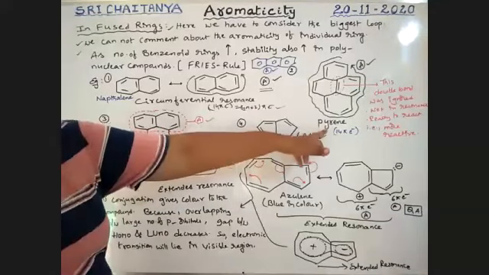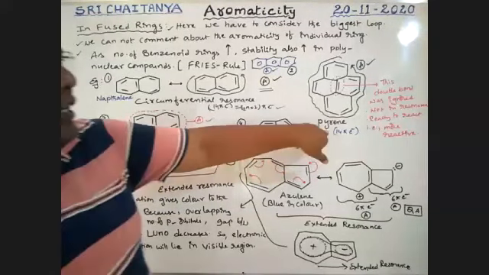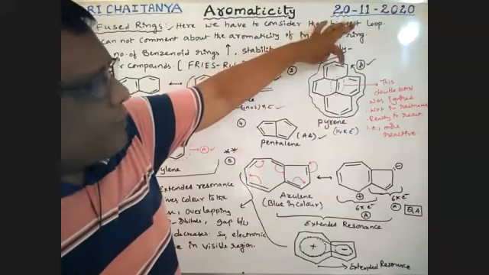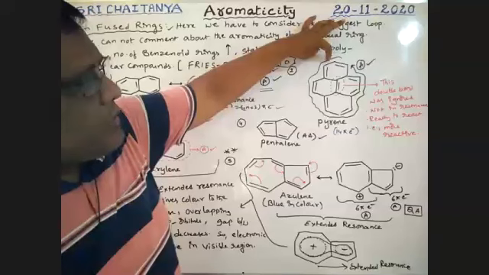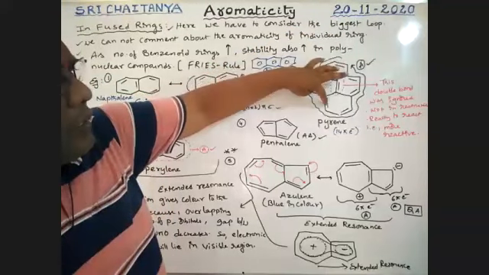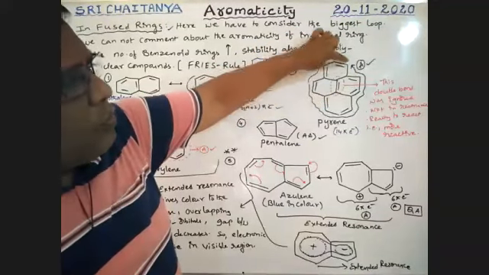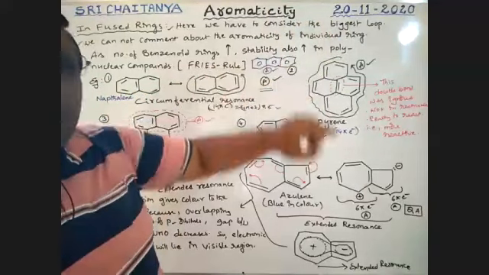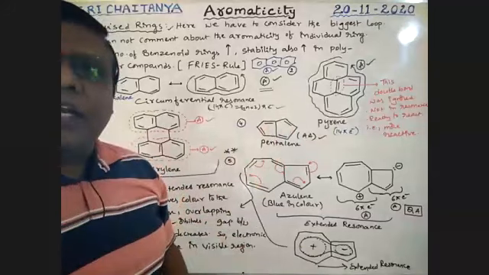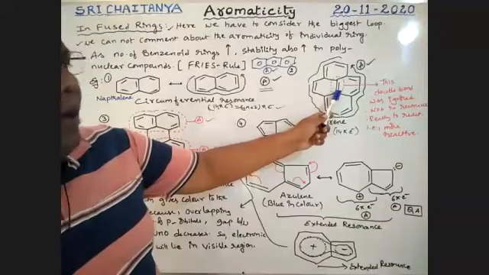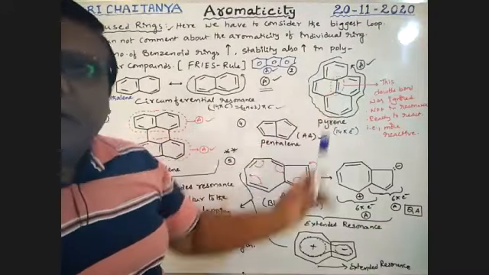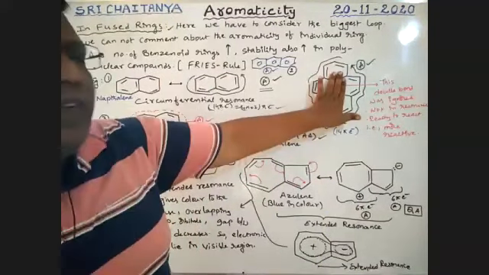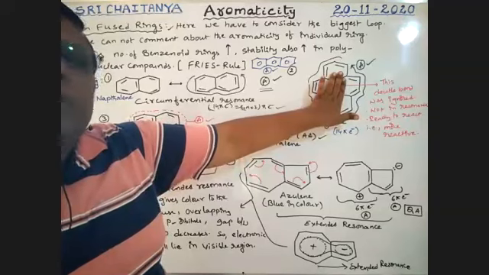Now let us take this example, a pi ring. Observe the conditions. I'm starting here: double bond, single bond, double bond, single bond, double bond, single bond, double bond, single bond, altogether through this circumference. Total conjugation is there. This pi bond in the middle is neglected, it is not in resonance, so don't consider this one.